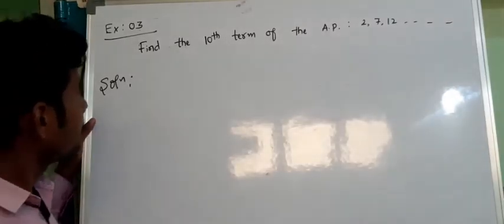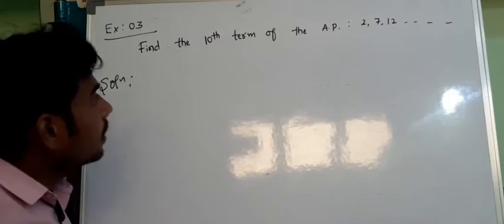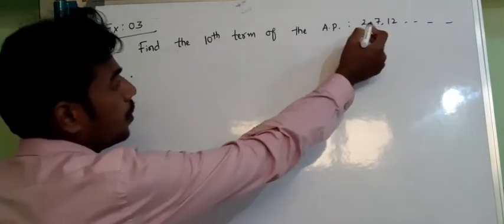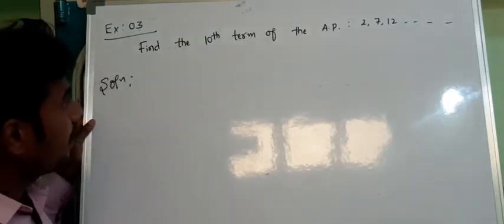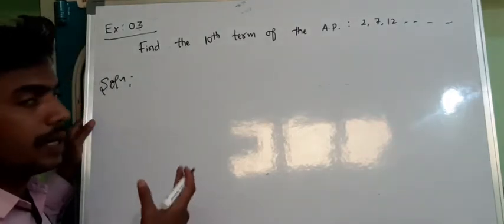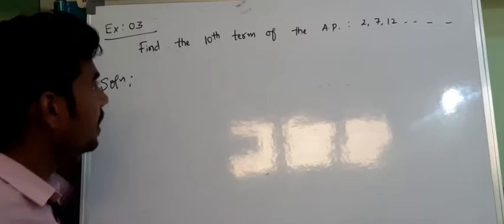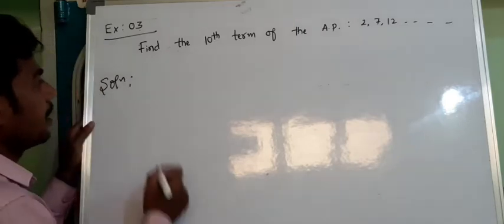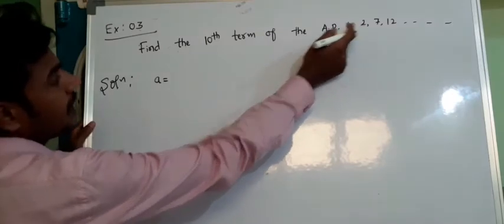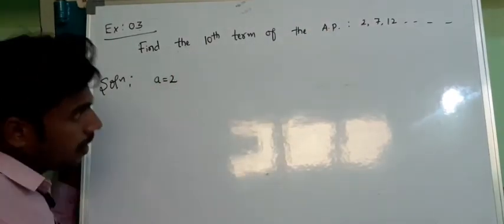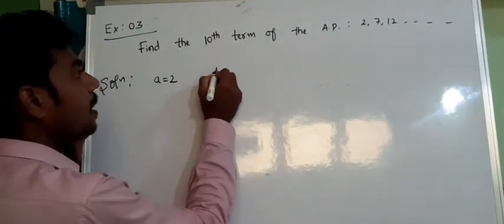Third example: find the 10th term of the AP 2, 7, 12 and so on. So we need to find the 10th term, based on the previous explanation. What is a here? The first term, that is 2. Next, what is d?